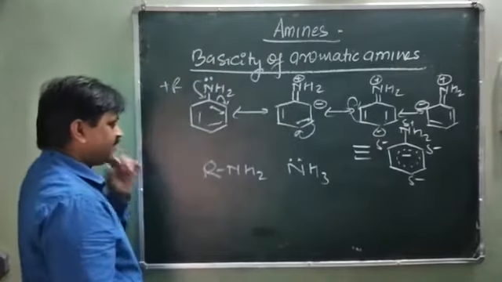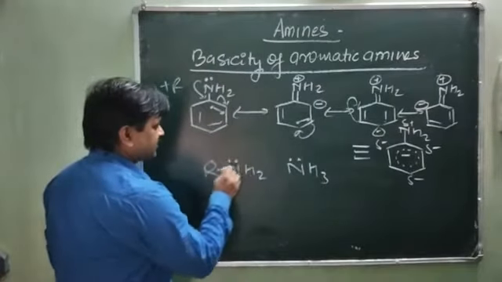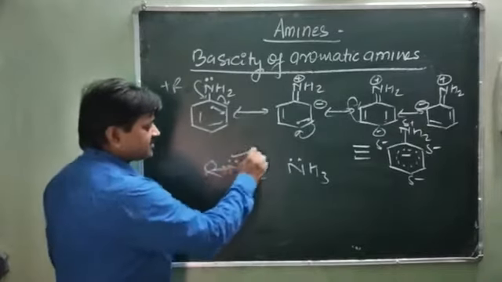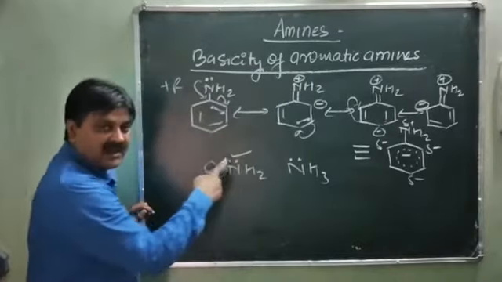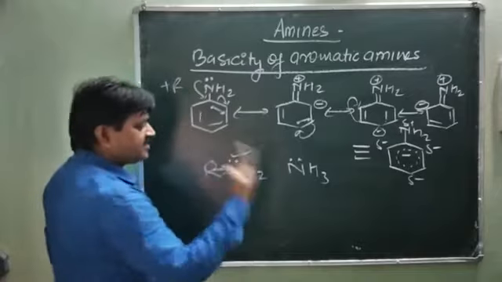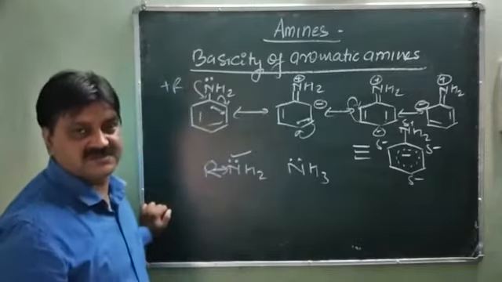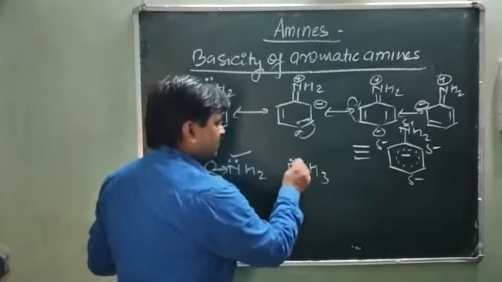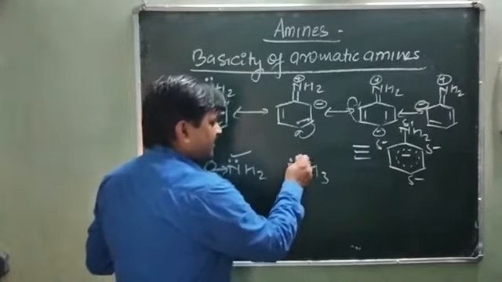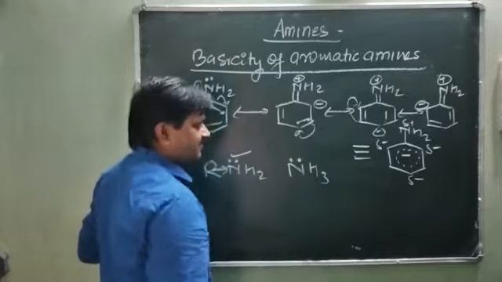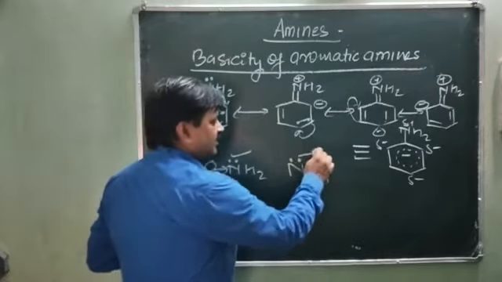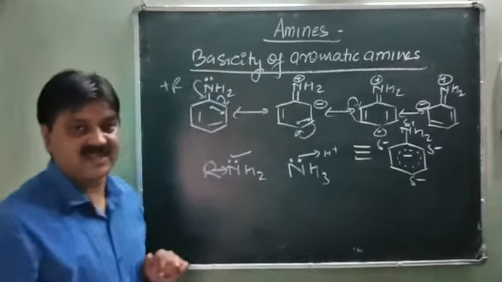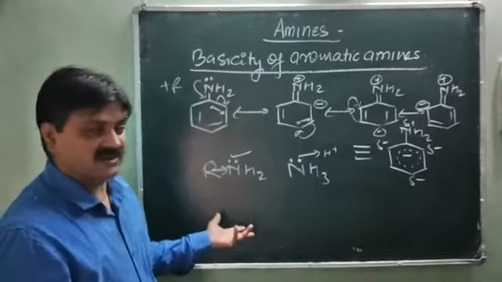In the case of aliphatic amine, you will see at the nitrogen center an electron donor group is present, which increases the electron density at the nitrogen center, and it can donate the electron very easily to an electron deficient species. In the case of ammonia, there is no electron donor group, but the nitrogen has greater electron density and can also donate electrons very easily to an electron deficient species like the proton, H plus ion, and show its basicity.